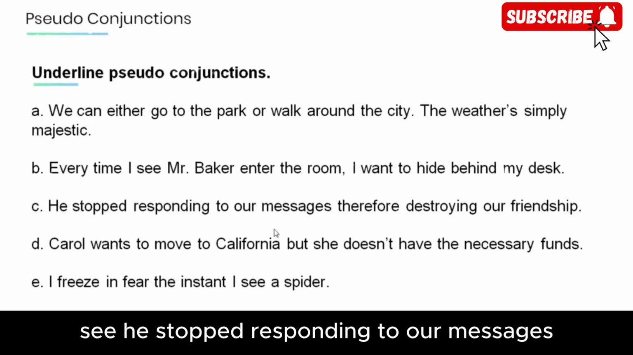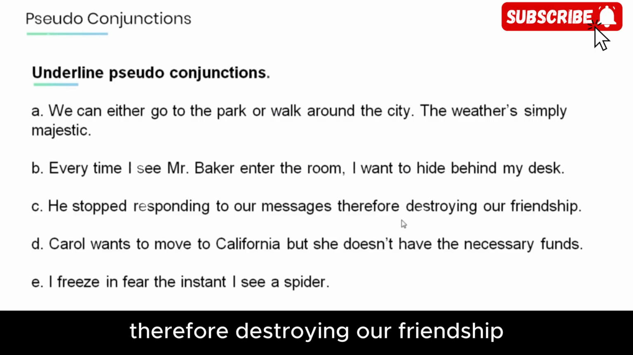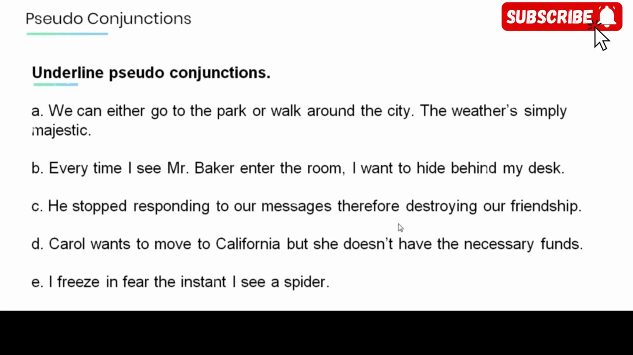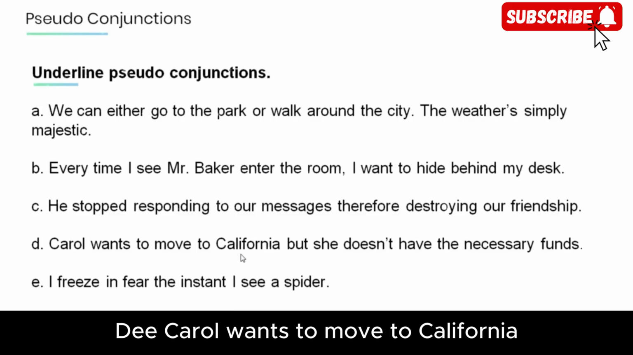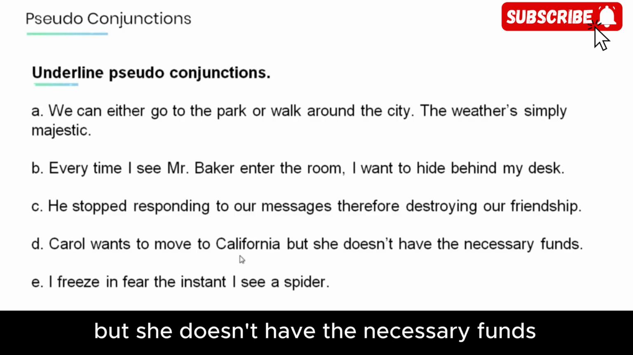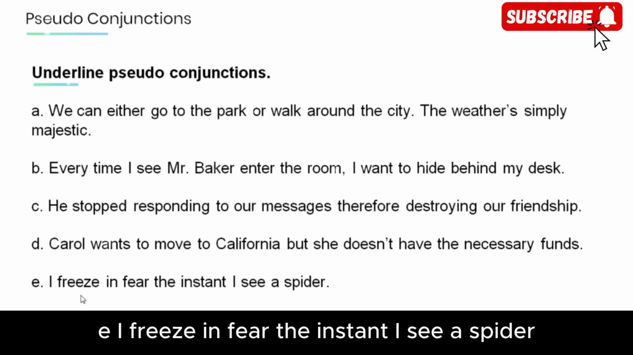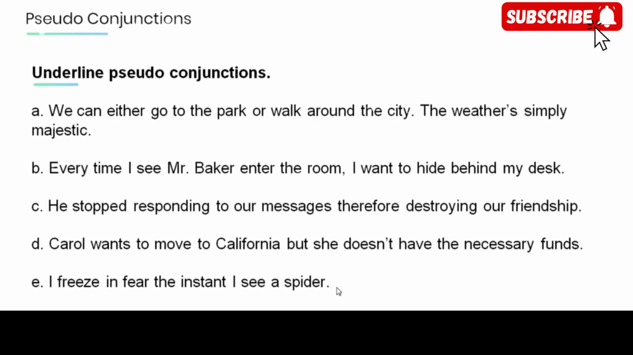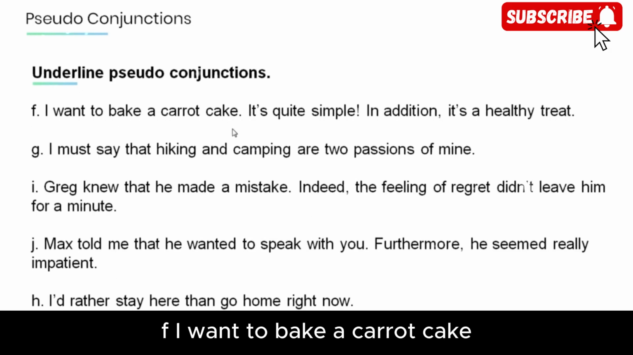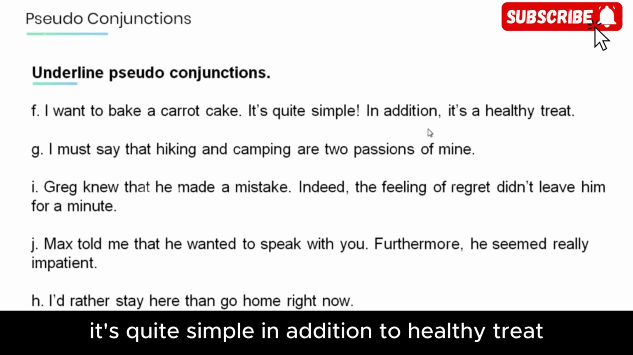C. He stopped responding to our messages, therefore destroying our friendship. D. Carol wants to move to California, but she doesn't have the necessary funds. E. I freeze in fear the instant I see a spider. F. I want to bake a carrot cake. It's quite simple. In addition, it's a healthy treat.